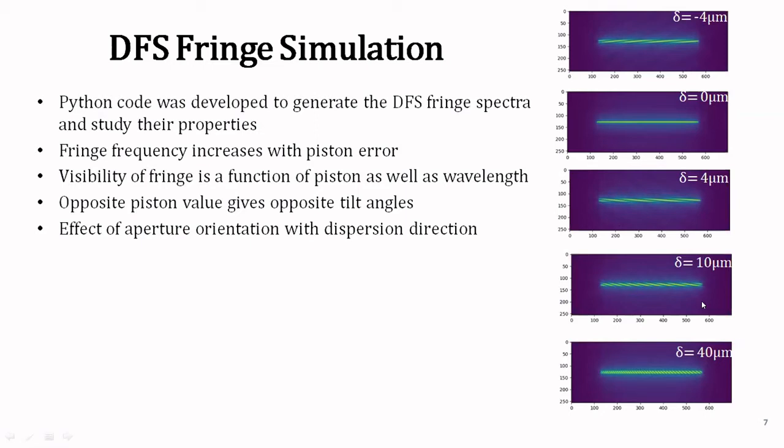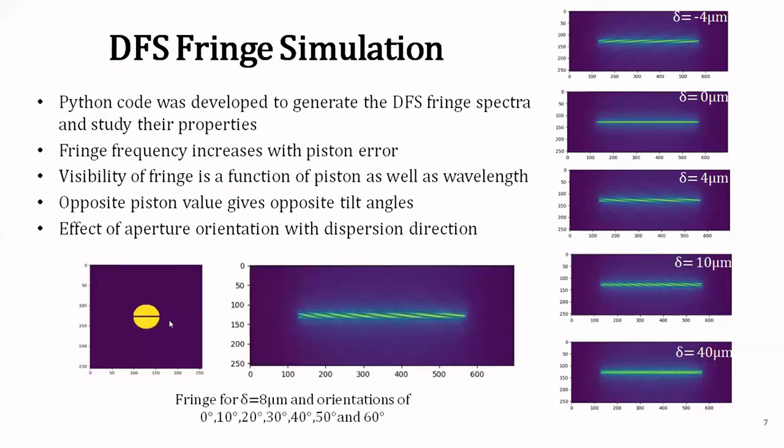So this shows the wavelength dependence of the visibility of the DFS fringes. Another property is that for opposite signs of piston error, the tilt angles are exactly opposite. So for -4 micron and +4 micron piston errors, the fringes have exactly opposite tilts. Then the most important property of the DFS fringes is that the visibility is strongly affected by the angle of orientation between the intersegment edge and the dispersion direction.